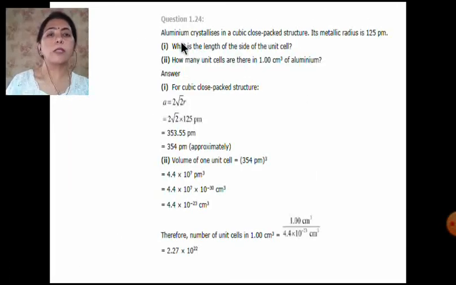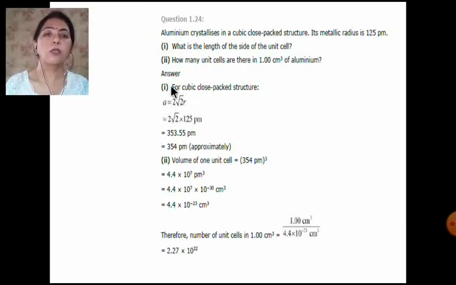This is a textbook NCERT exercise question. In such questions, what do they give you? They give you the metallic radius. For example, in this question, they have given the metallic radius 125 picometer in the case of aluminium, and the packing is CCP type structure. So now the first question is, what is the length of the side of the unit cell? Since it is the CCP structure, and they are asking for edge length,